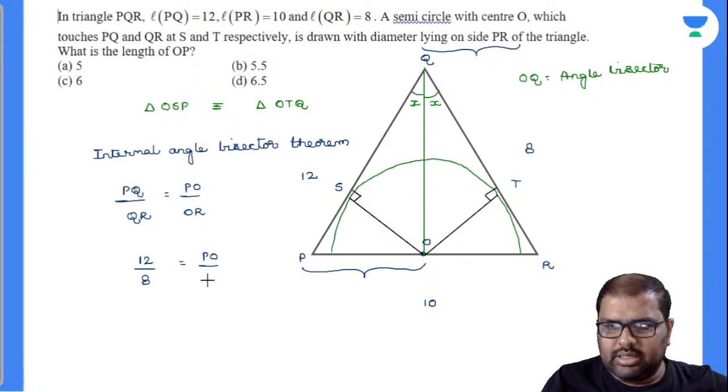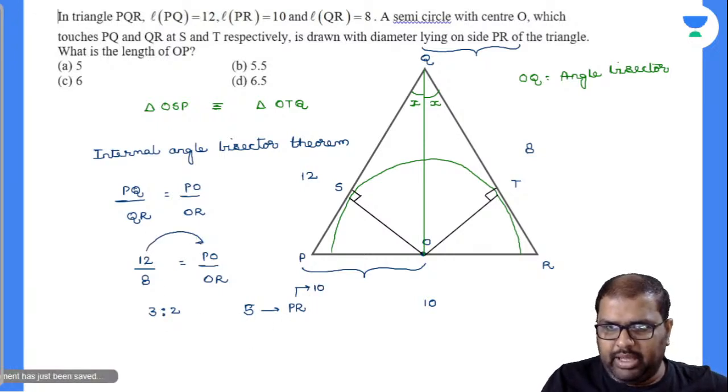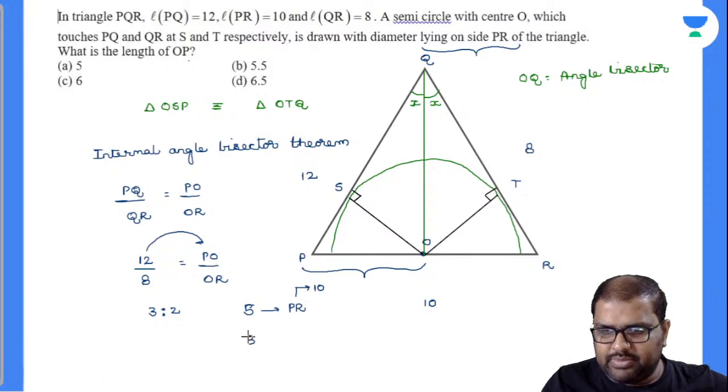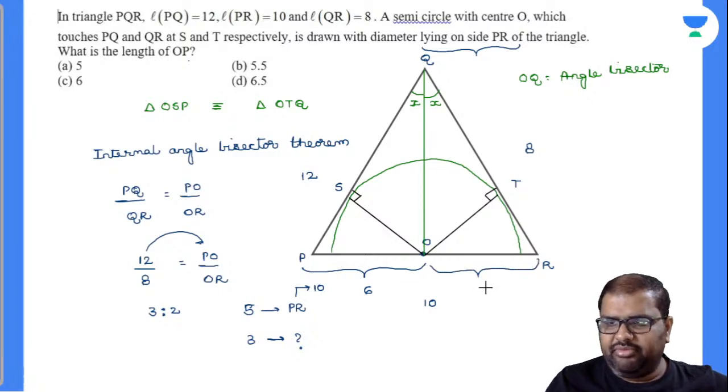Let's write this down then. Okay, fine. So what is this ratio there? Is it 3:2? Yes, perfectly. So closely observe, 3 plus 2 is 5 parts. These 5 parts are nothing but the PR value, and this PR value is equal to 10. You are asked to find the 3 parts value. The 3 parts value is OP. This is what the question asks. The 3 parts value will be how much? Will it be 6? Yes. Then my OP value is equal to 6, and my OR value is equal to 4.